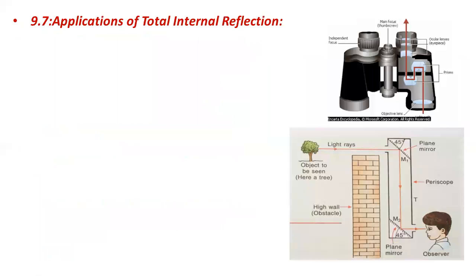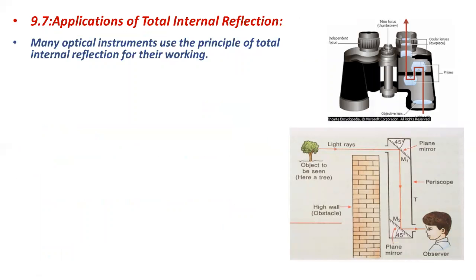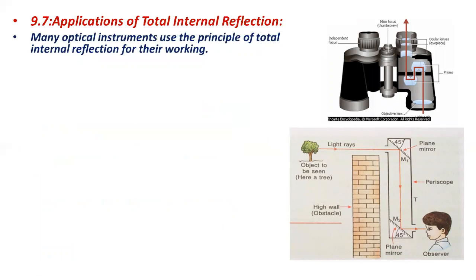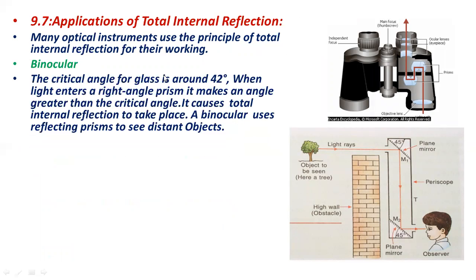Applications of total internal reflection. Many optical instruments use the principle of total internal reflection for their working. One of the instruments is the binocular. You can see it in this image. The critical angle for glass is around 42 degrees, and when light enters a right angle prism, it makes an angle greater than the critical angle. So it causes total internal reflection to take place, and a binocular uses reflecting prisms to see distant objects.